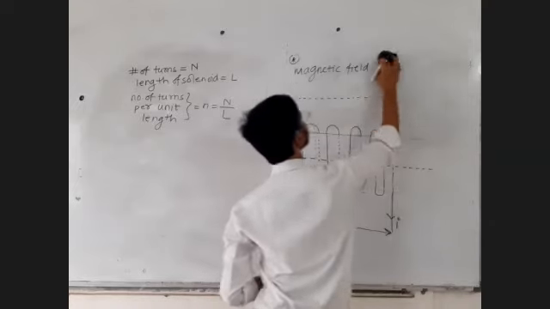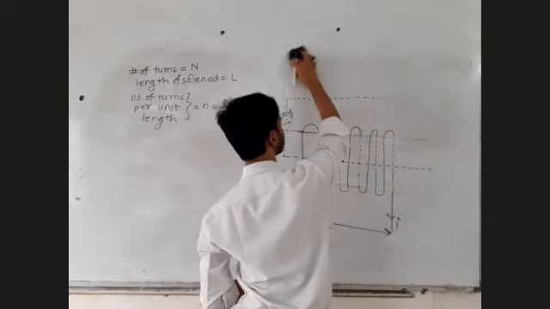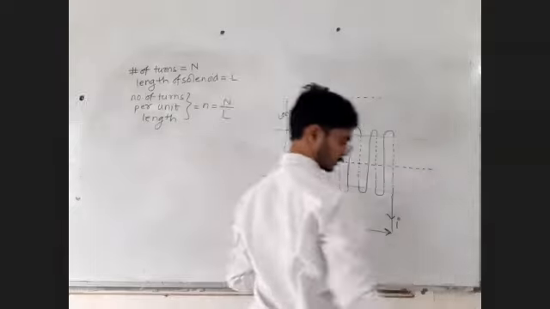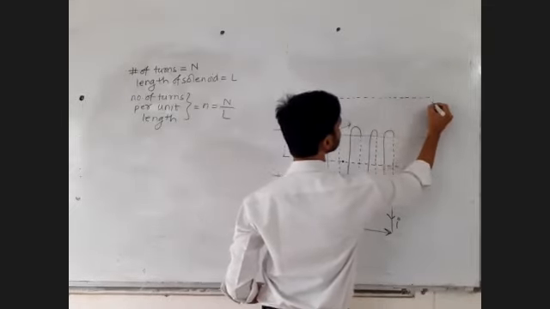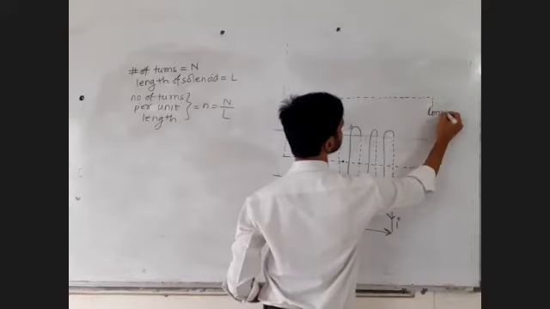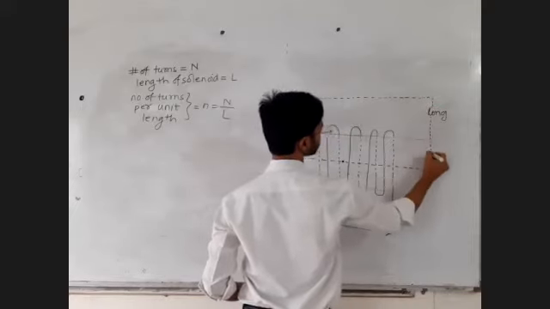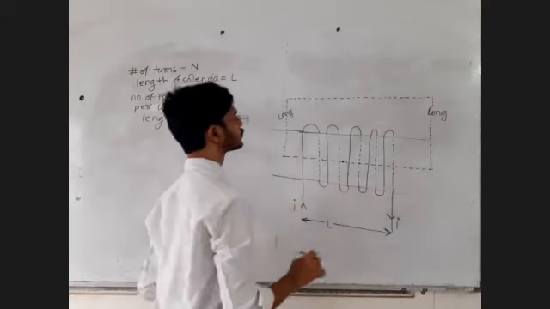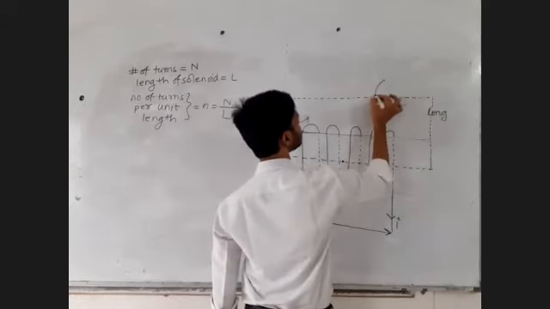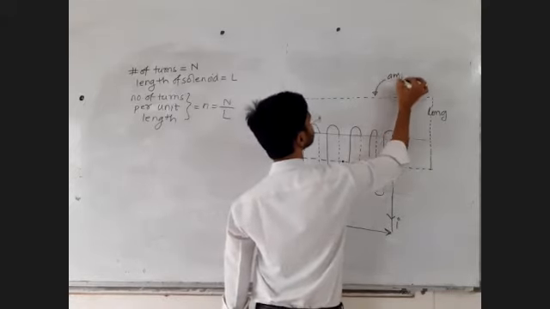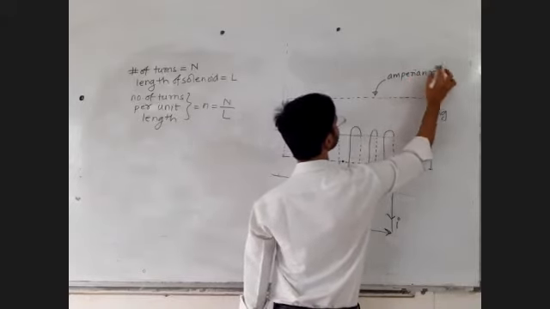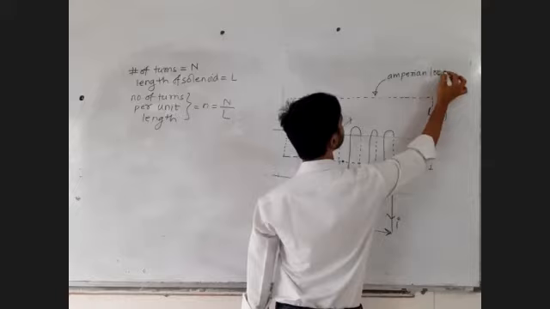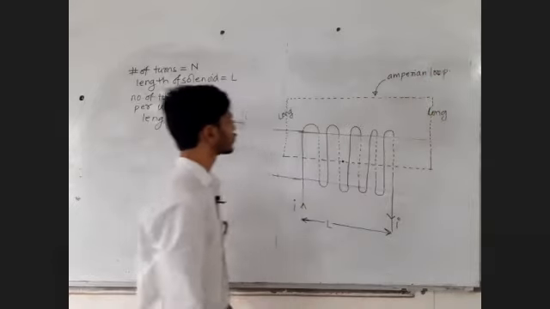While drawing a diagram, always keep 2-3 lines of space above and below, remember this. Again this is a very long distance and this will complete the Amperian loop. What is this? This is our Amperian loop. Okay.